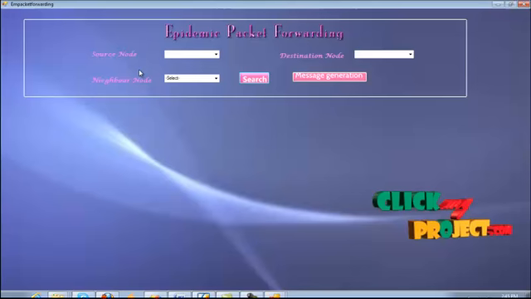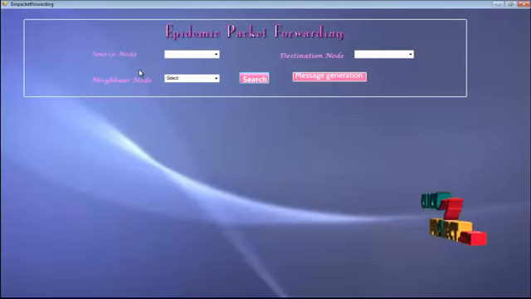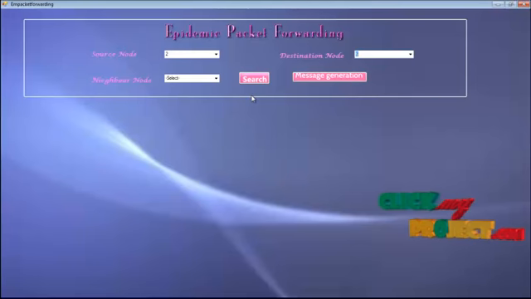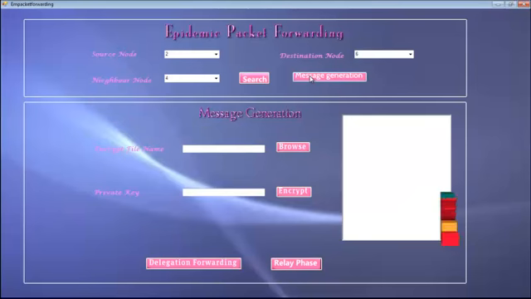Then here selfish node, that is source node, wants to send some message to the destination node. So first of all we have to select the source node. So source node 2 wants to send some message to the destination node 6. So we have to find out the neighbor nodes which are all neighbors to the node 2. So we have to search. This information is given by the trusted third party, that is central authority. So node 4 is neighbor to the node 2, and message is generated here.